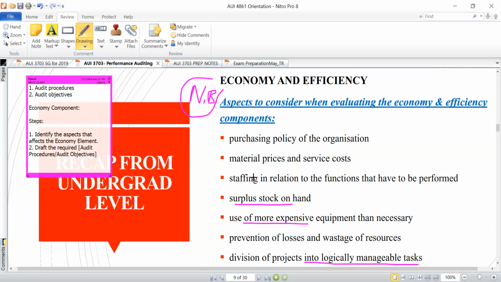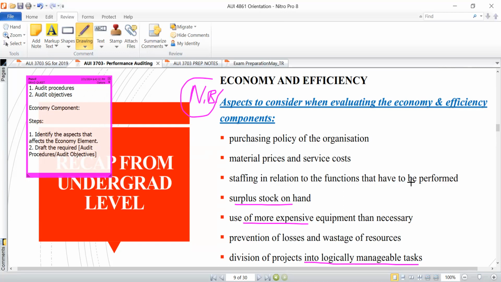Another important aspect of note is staffing in relation to the functions that have to be performed. I repeat again, staffing in relation to the functions that have to be performed. We can only be efficient if we have sufficient employees to perform the workload at hand.